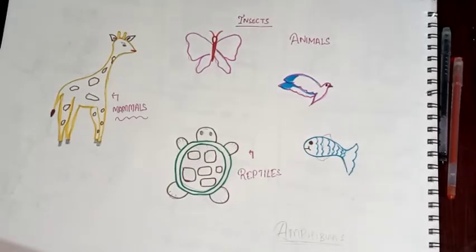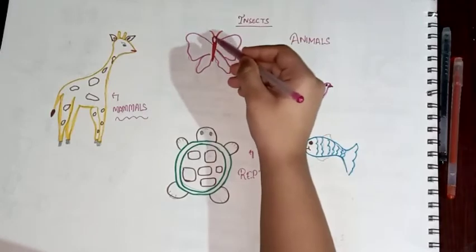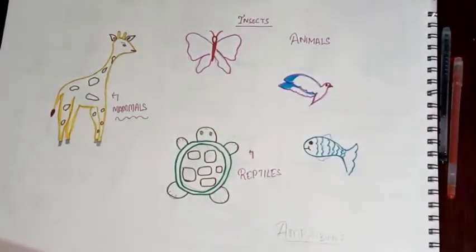Feelers in the sense like this butterfly, these 2 antenna-like structures, on their head like this moth or butterfly. Most of these insects have wings and can fly.